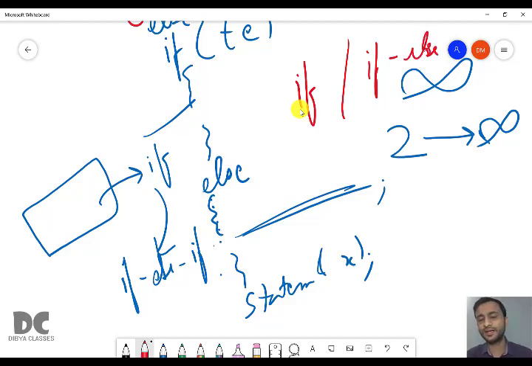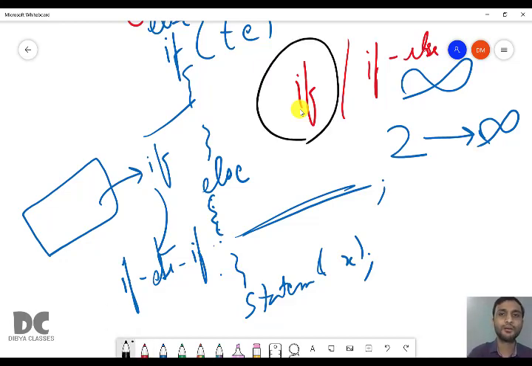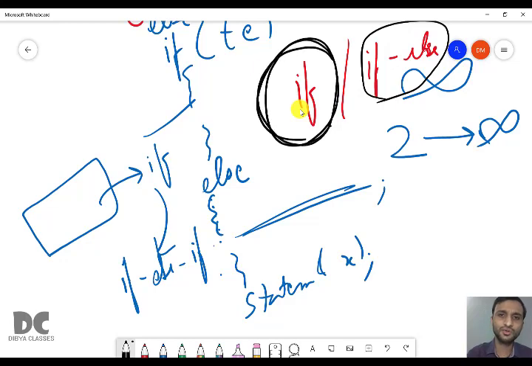I have already explained in previous videos that all the decision making and branching programs can be done using if, but all decision making and branching programs cannot be done with if else. So if you are confused, always try to do the programs using if, and don't try to do a program using if else if ladder.